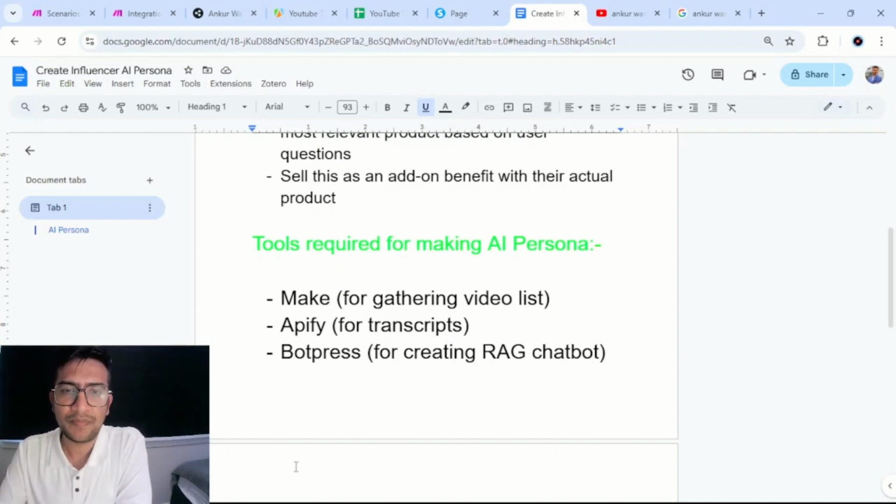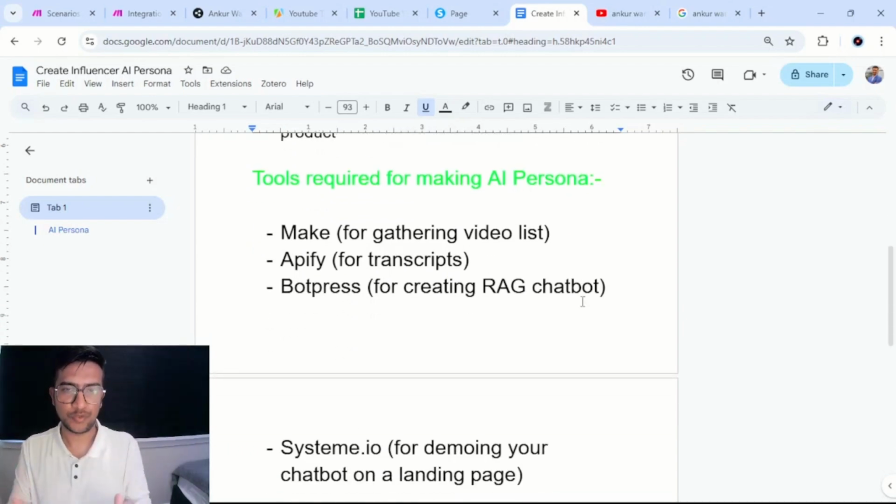So, tools required for making an AI persona. There are several tools and I'll go through them one by one, but this is the list. I used make.com to create an automation for gathering the video links from Ankur Warikoo's playlist.